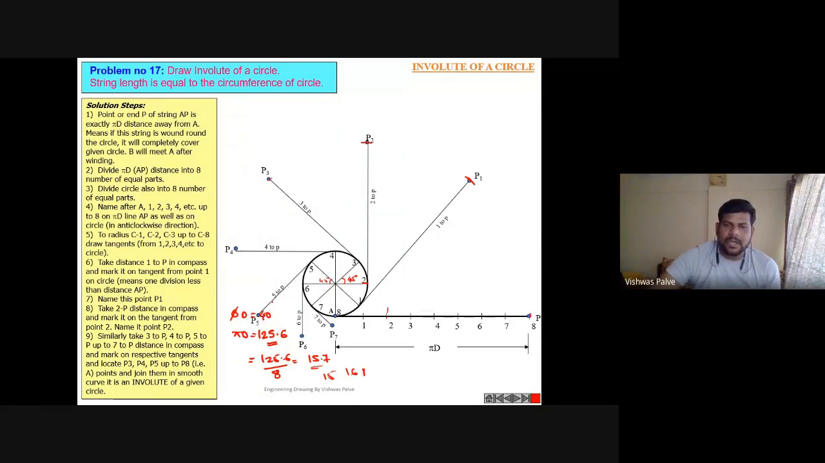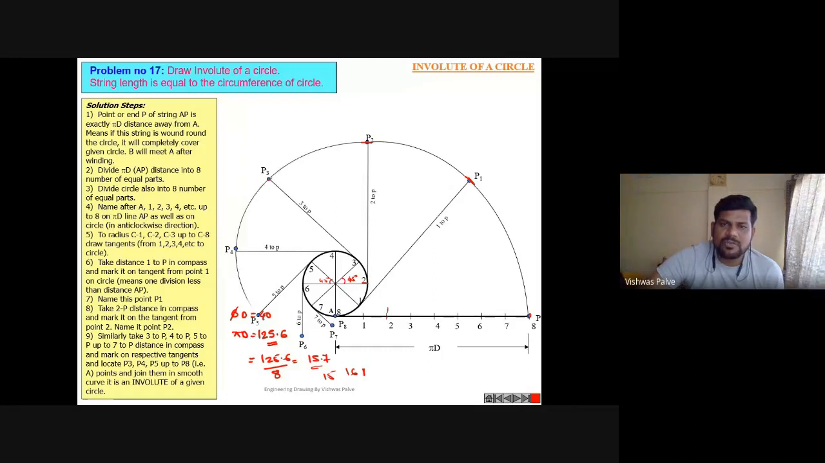And next, here we don't have to use a compass to draw the curve. The specialty of the involute is that if you try to draw it connected with the compass, it won't get connected. So you have to connect it with a smooth curve. What is a smooth curve? You just have to draw it freehand, because we have the points. You show your skill of connecting all those points freehand. It should be a smooth curve.